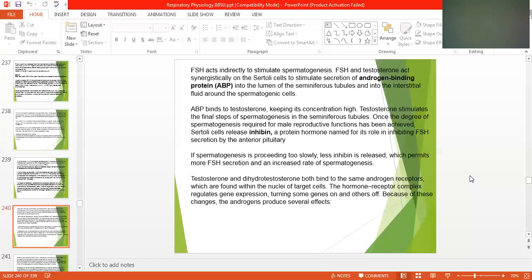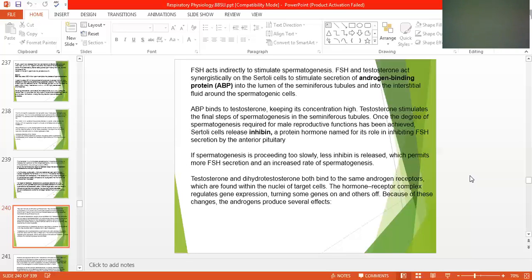Testosterone and dihydrotestosterone both bind to the same androgen receptors, which are found within the nuclei of the target cell. The hormone receptor complex regulates gene expression.